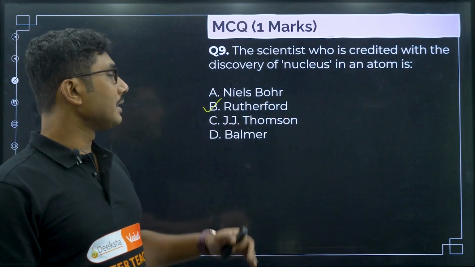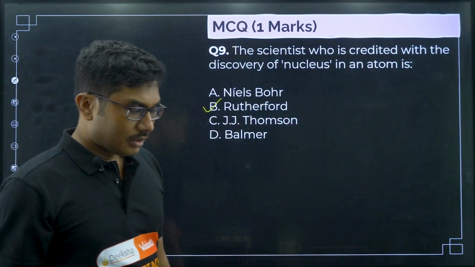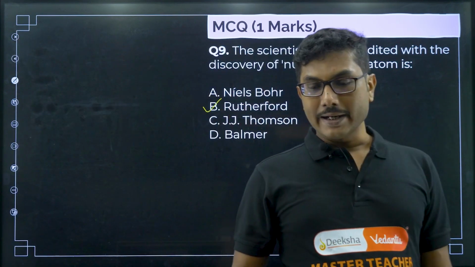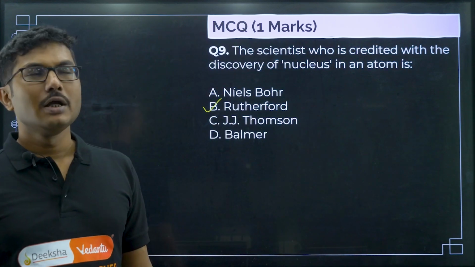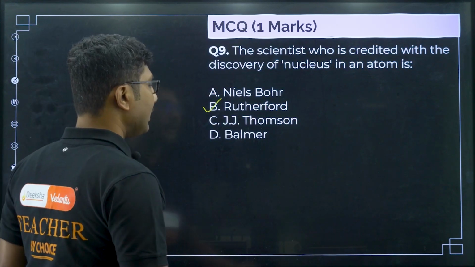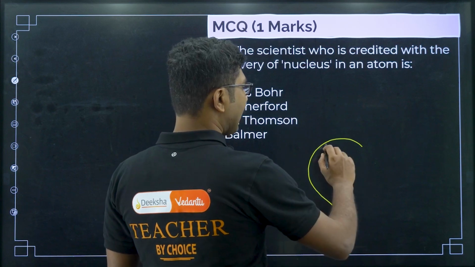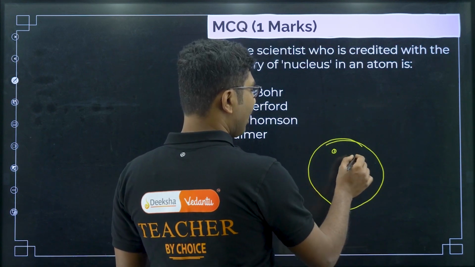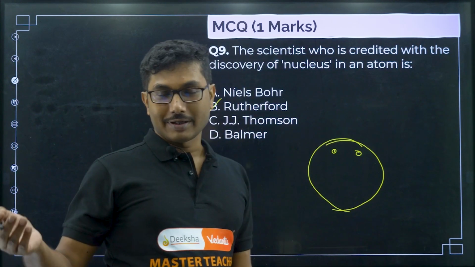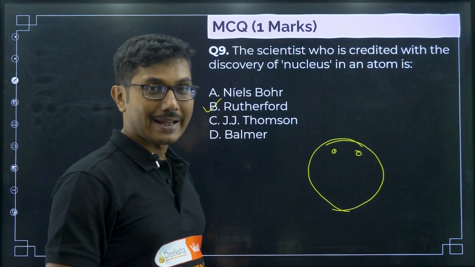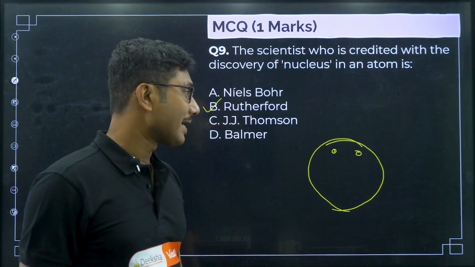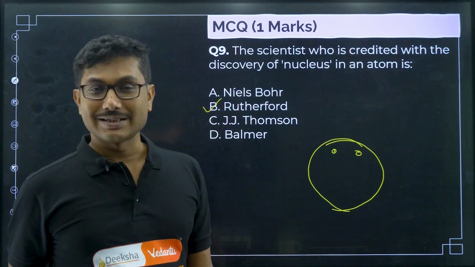J.J. Thomson discovered the electrons, and then he proposed that because materials appear solid, the atom should be like a cake. If you are a Christmas enthusiast or if you eat cakes, you know there is a plum cake which is very popular during Christmas, where you get raisins, nuts, etc.